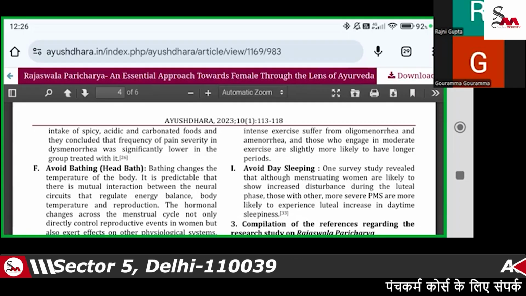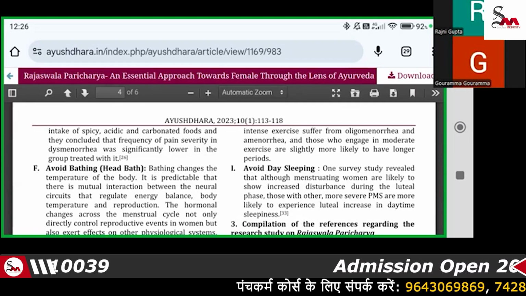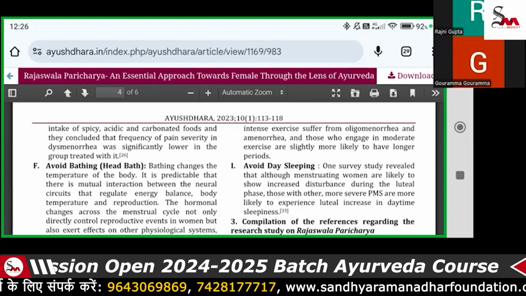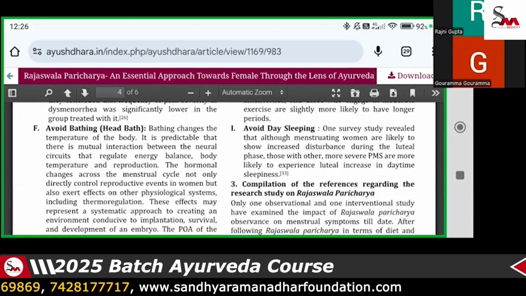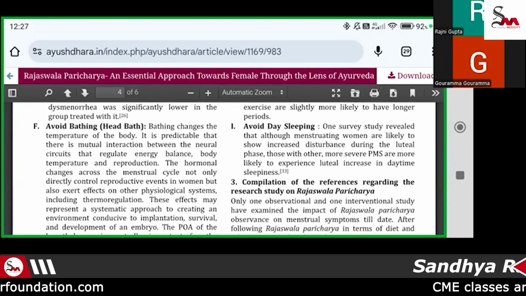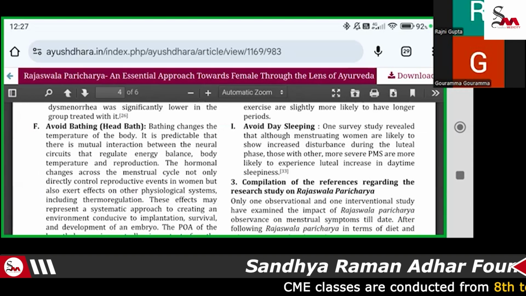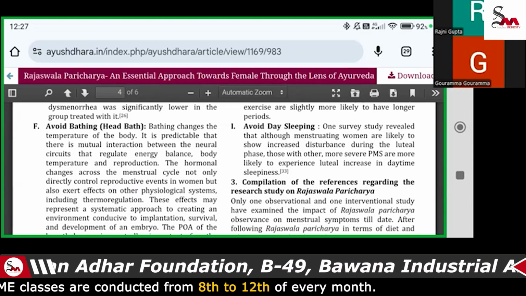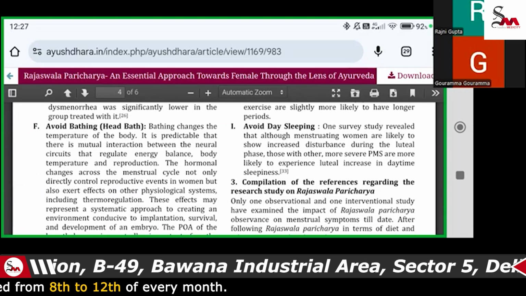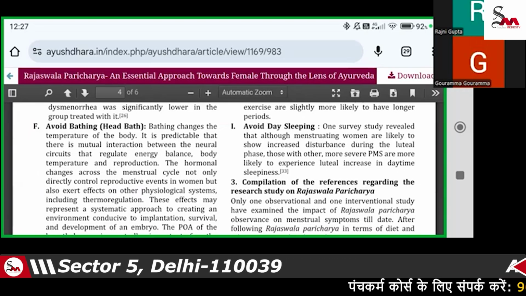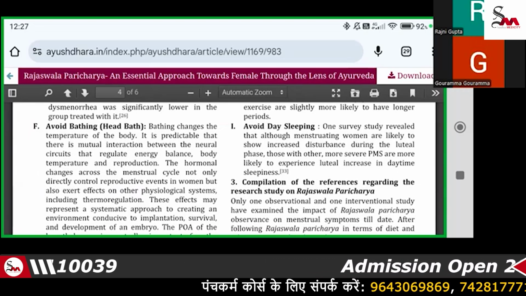So, avoiding bathing, according to the Charaka, it's mentioned that bathing changes the temperature of the body, just like it can be predicted that the mutual interaction between the neural circuit and the regulate energy balance. So, the hormonal changes across the menstruation cycle not only directly control the reproductive system in the woman, but also exert effects on other physiological systemic changes.